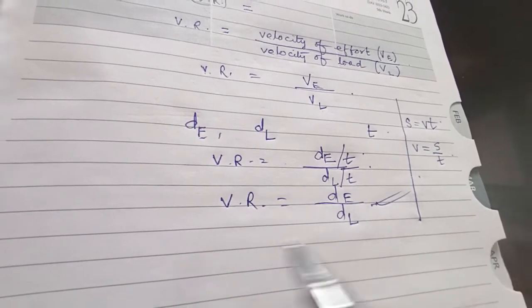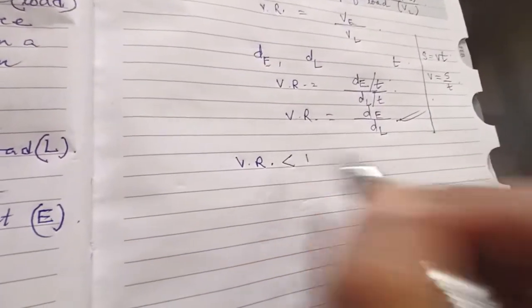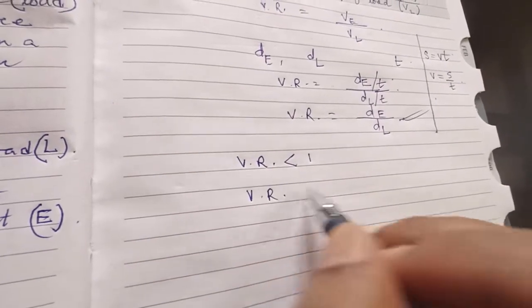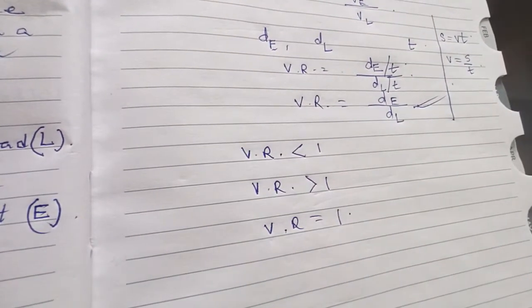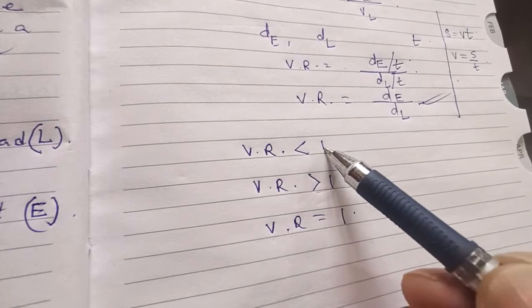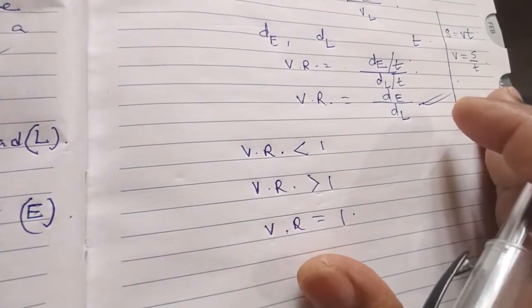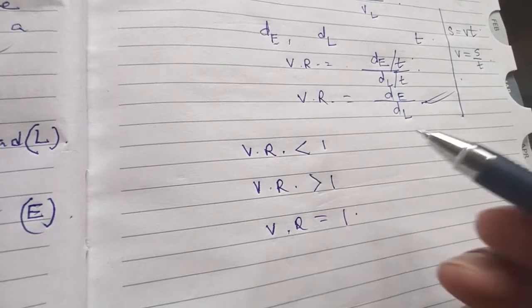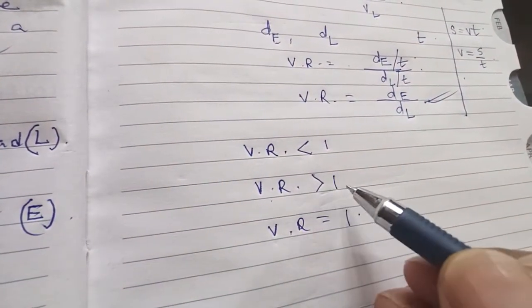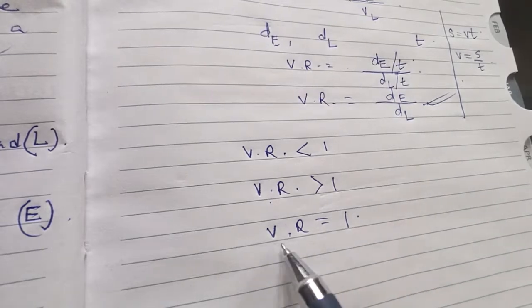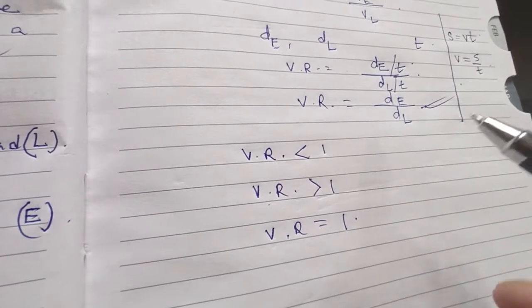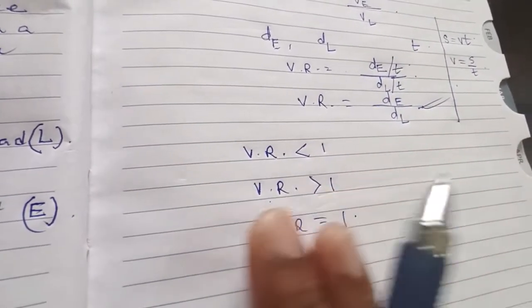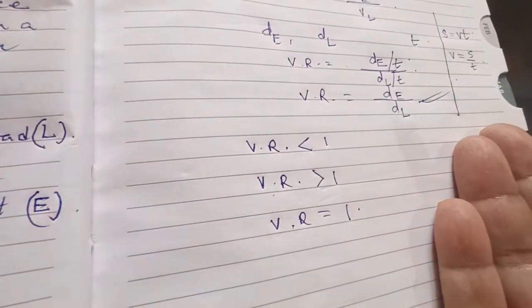So here again we can have three conditions. We can either have VR is less than 1, or VR is greater than 1, or VR is equal to 1. Now what do they mean? When VR is less than 1, like before, the machine acts as a speed multiplier. Again, when VR is greater than 1, the machine acts as a force multiplier. And when VR is equal to 1, then the machine is used to change the direction of the effort. Same as before, like we did in the case of mechanical advantage.